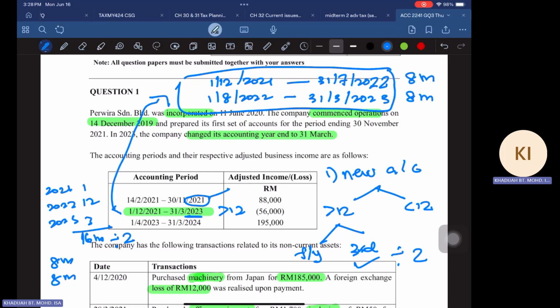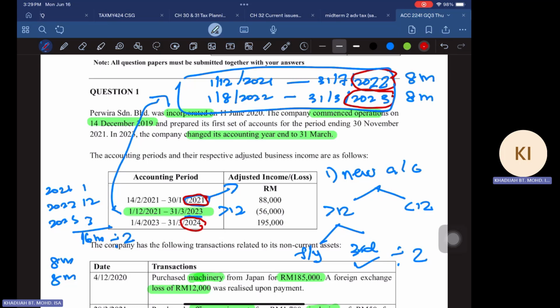Okay, so now you have that for the first period, YA 2021. Here you will have your YA 2022, and here you have YA 2023, and the following account you have YA 2024, right? So you have all the years here for YA 2021, 2022, 2023, and 2024.